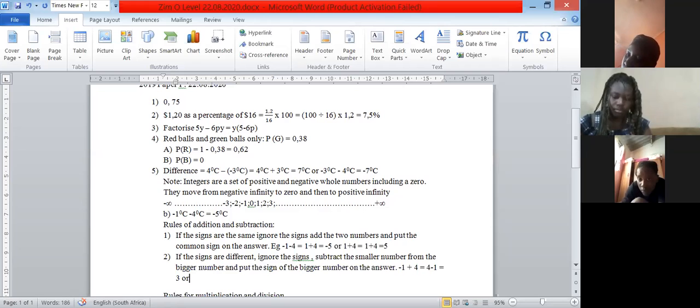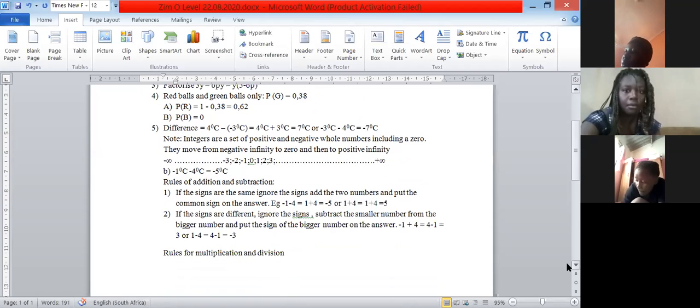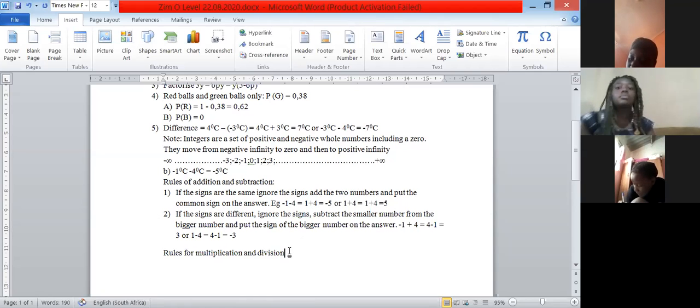Or you can say 1 minus 4 is equal to, you ignore the signs and again say 4 minus 1. You get your answer 3, but the bigger number has got a negative sign, so your answer is minus 3. Do you follow that? Quite clear, right? Quite clear, isn't it? Yes.